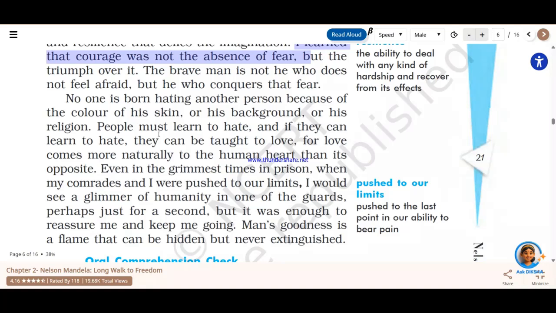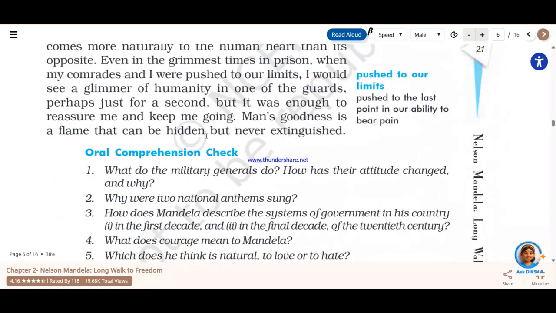And then he gives an example of the time when he spent in the jail. He was there in the jail for about 28 to 30 years, and there is where he found that though the policemen, those who were there in the jail, were following orders, there were still some police people who used to show some kind of courtesy to them, some kind of love to them. So there is where he learned that love is something which is already there, no matter how much hatred is there in their heart.